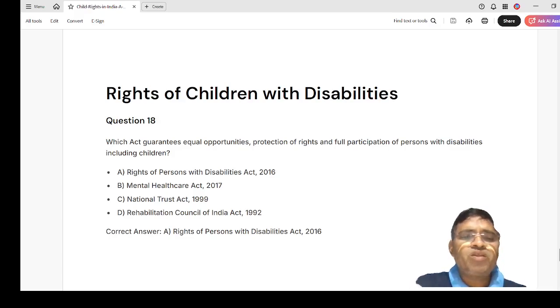The options are: Rights of Persons with Disabilities Act 2016, then Mental Health Act 2017, National Trust Act 1999, and Rehabilitation Council of India Act 1992. Rights of children with disabilities. There is a special right. The answer is A. Rights of Persons with Disabilities Act 2016.